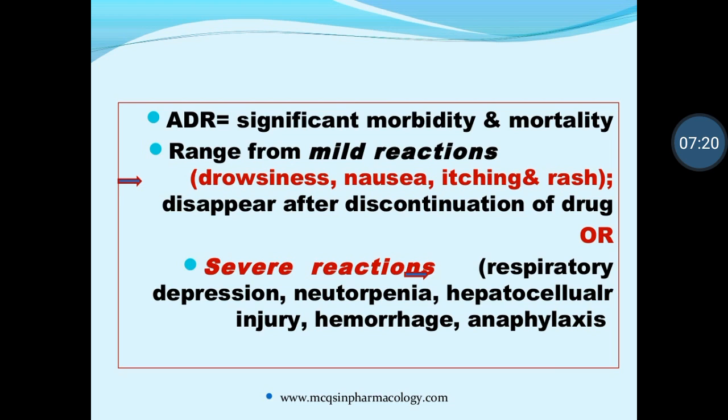Dyspnea means difficulty in breathing, along with dizziness and runny nose, and that can become very powerful and convert to a very serious illness, that is low respiration and low blood pressure.